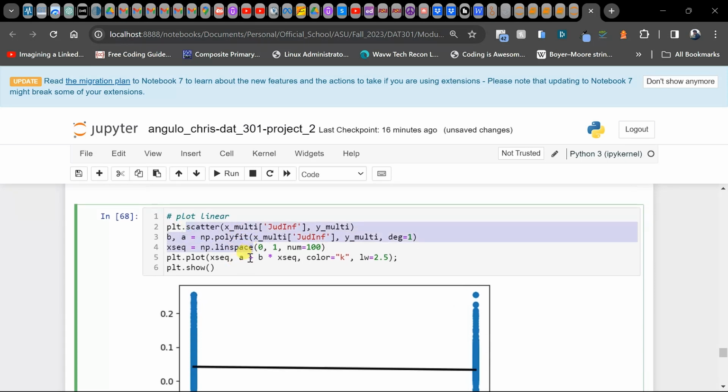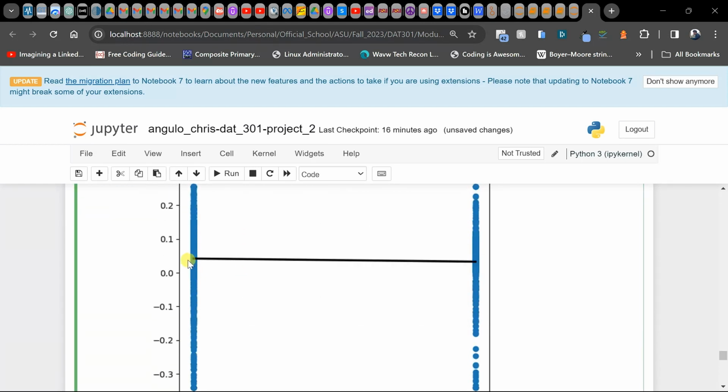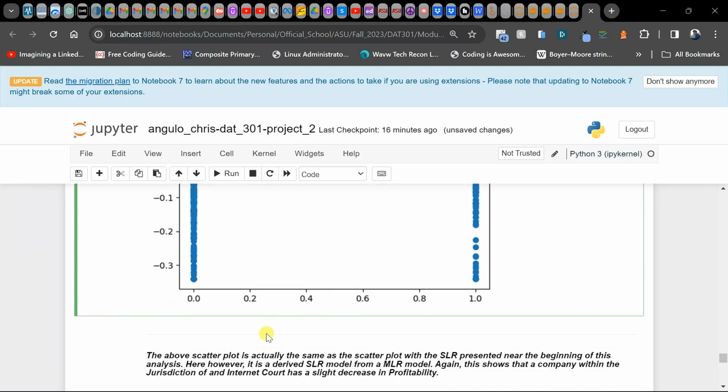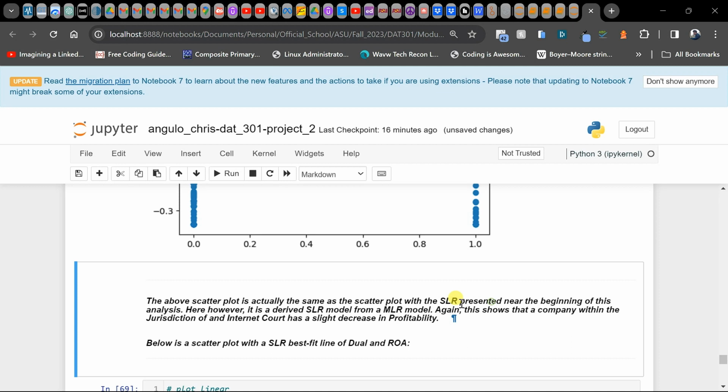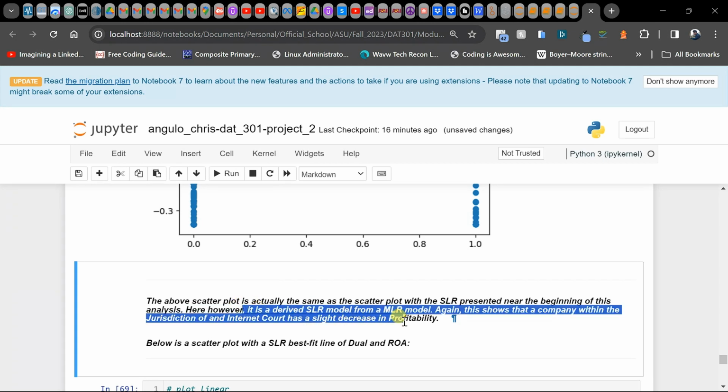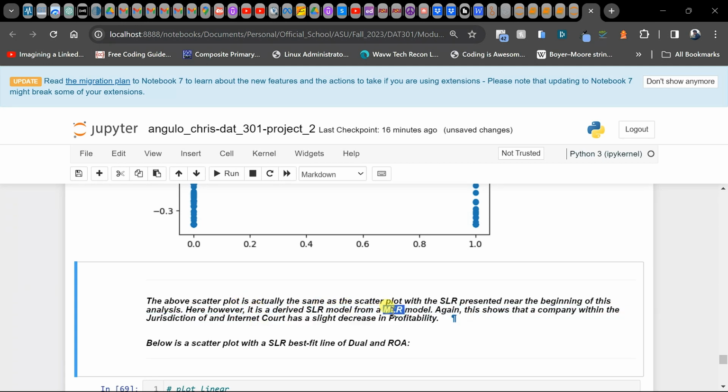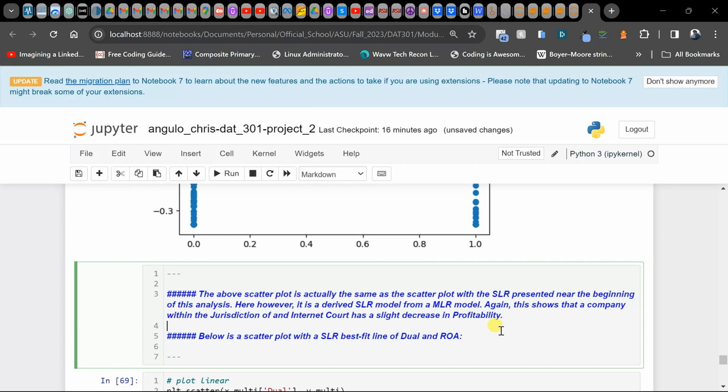So here it is, and this is what we see. And this above scatter plot is actually the same scatter plot, the same data that we presented near the beginning of the analysis, if you remember. Here, however, we derived this model from a multiple linear regression model that we made right now.